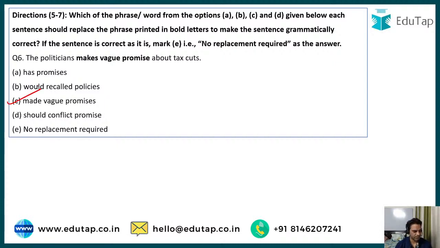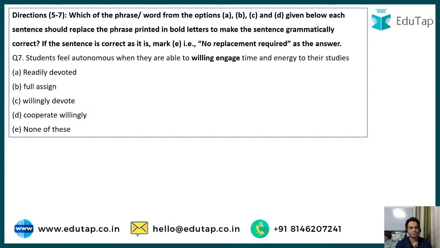Very well done, guys. Very good, Prerna. Very good, Anjali. Very good, Leena. The correct answer is the politicians made vague promises about tax cuts. So makes is wrong. It should be made. Very well done, guys. All right, moving to question number 7.